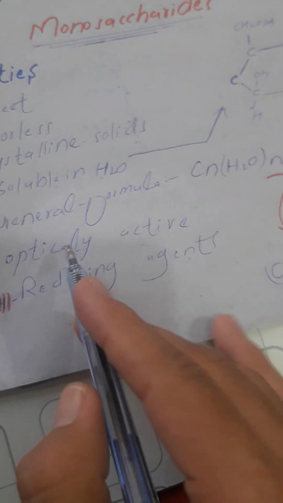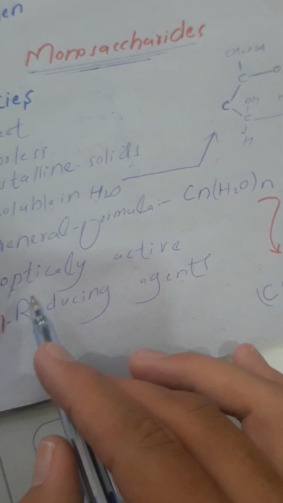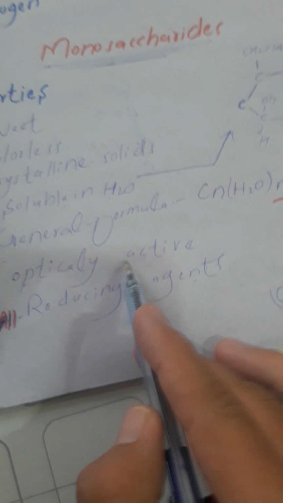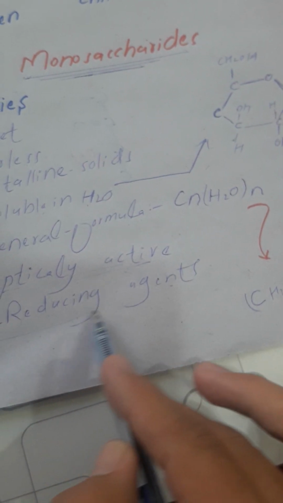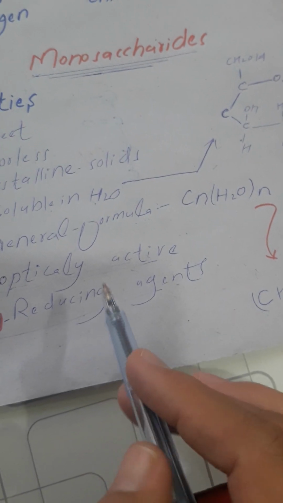All monosaccharides are optically active. We will discuss optical activity in the next lecture. They are optically active, and all are reducing agents. All monosaccharides are reducing agents.